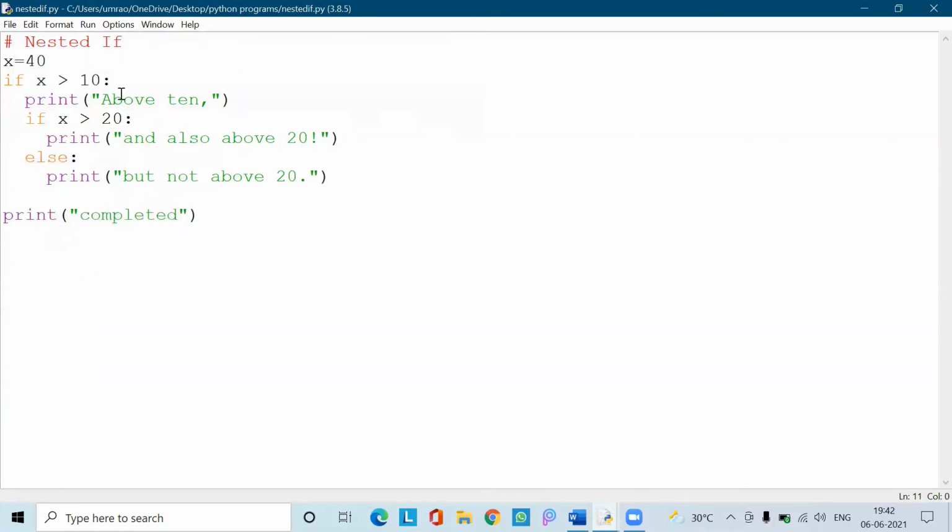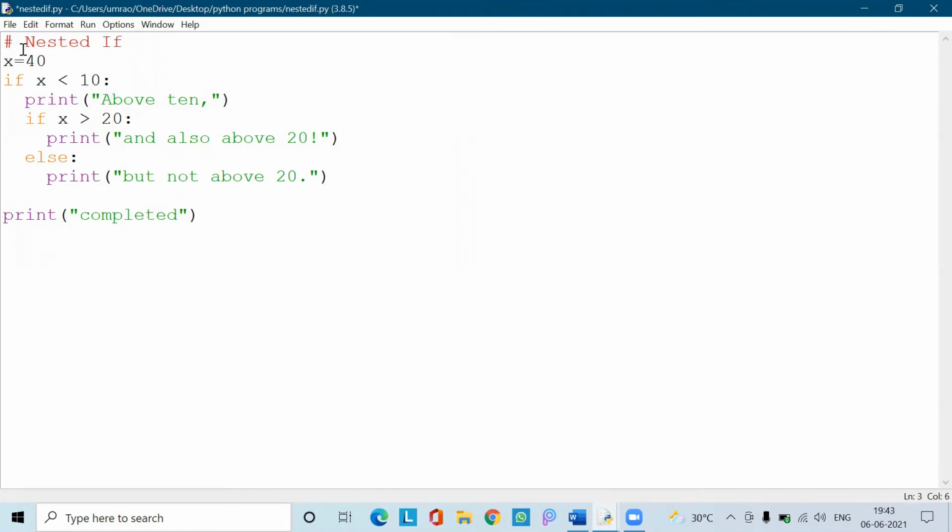Now let us see what happens when our condition doesn't satisfy, that is, when the outer if condition has not been satisfied. So let us see x less than 10, where x equal to 40. It should print only completed, because when the outer if condition is not satisfied, that is, it has given us false, then the cursor should not enter into the inner if condition.